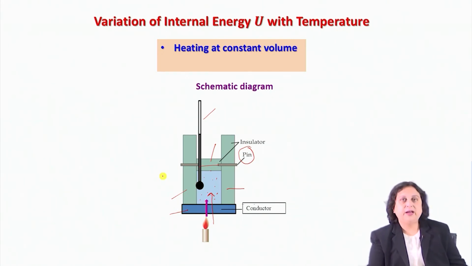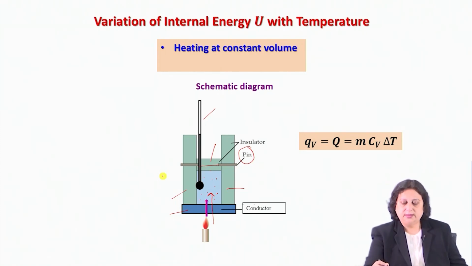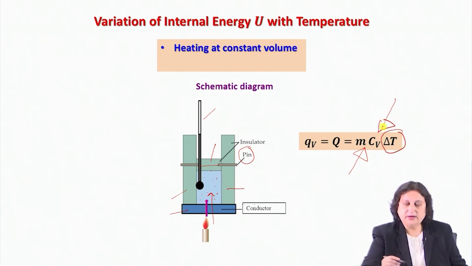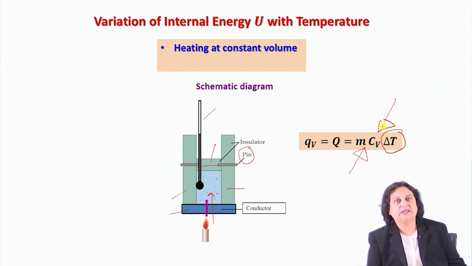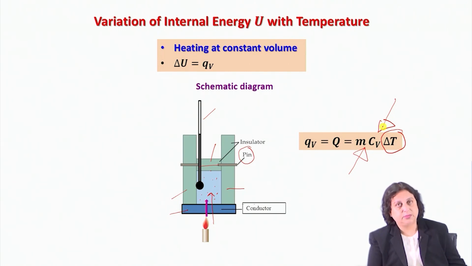And here I can find out the amount of heat supplied to the system by knowing the mass of the system involved, including the mass of the calorimeter, and the specific heat of the system, including the material of the thermometer as well as the calorimeter. So this is a schematic representation of a calorimeter, and also by noting down the change in temperature when you have supplied some amount of heat. Once I know this, then I can find out what, in this case, delta U is, which is nothing but QV.